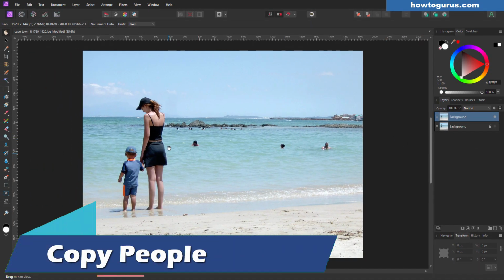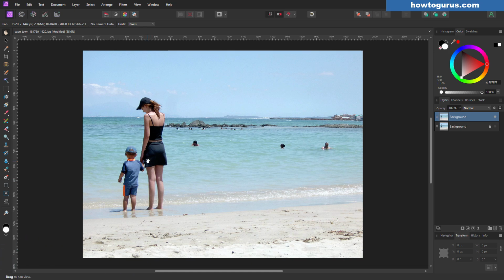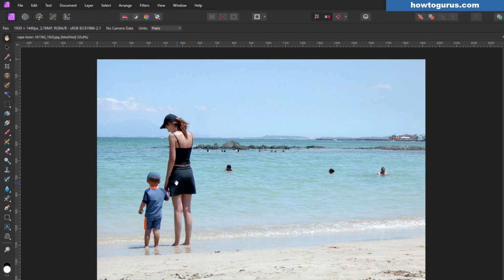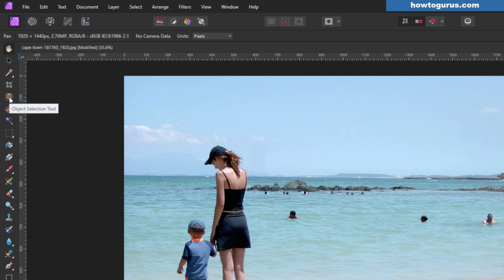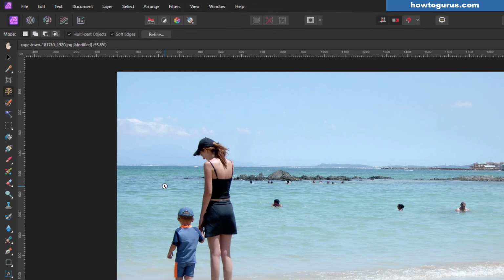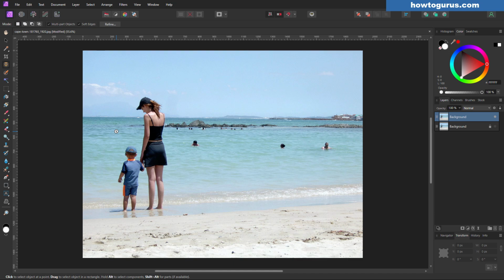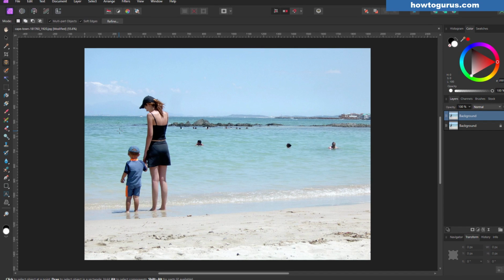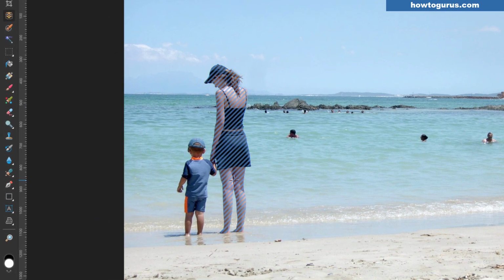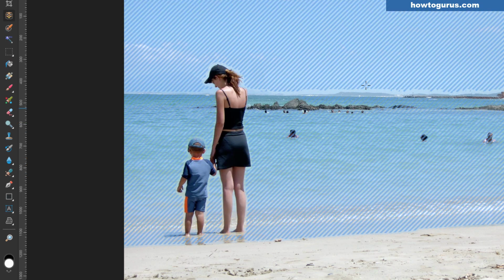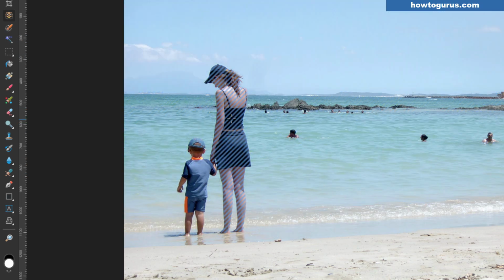Now in the background, we need to make a copy of these two people here and then save them onto a new layer. Easy to do. Since we're in Affinity Photo 2, I'll go right up here. This is the object selection tool. Click on that and give it a little bit of time to come in and analyze the whole picture. It decides on where all these separate elements are. Once it has done that, you can then roll over an element like this and it will know that you're looking at that person or this person right down here. Or I could do the water or the sky. It's pretty good.